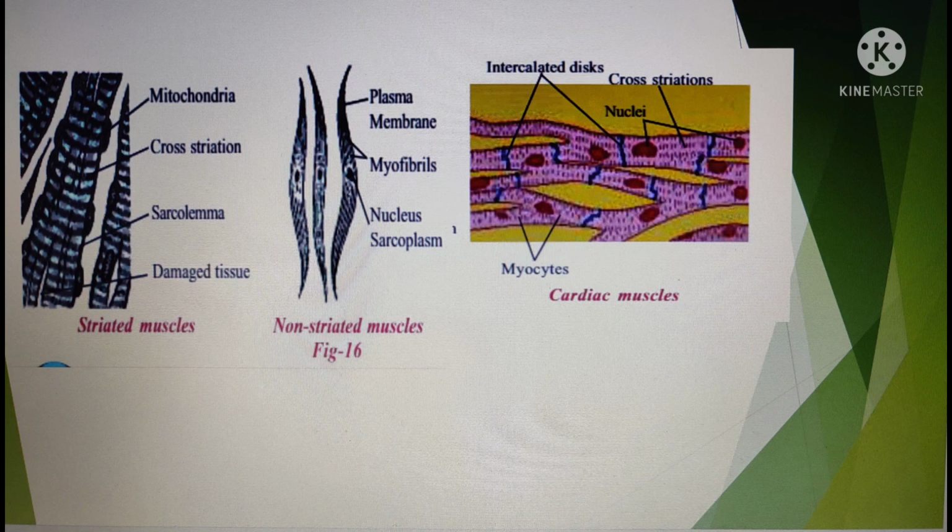Structure and function of cardiac muscle. Rapid involuntary contraction and relaxation of the cardiac muscle are vital for pumping blood throughout the cardiovascular system.